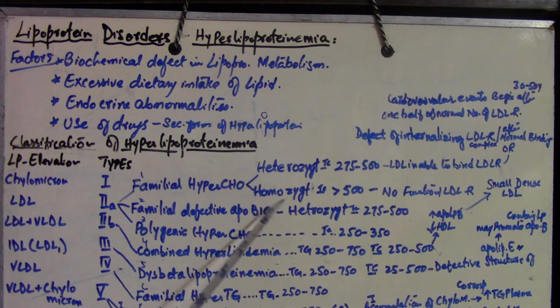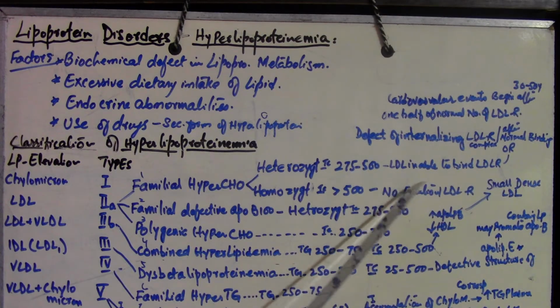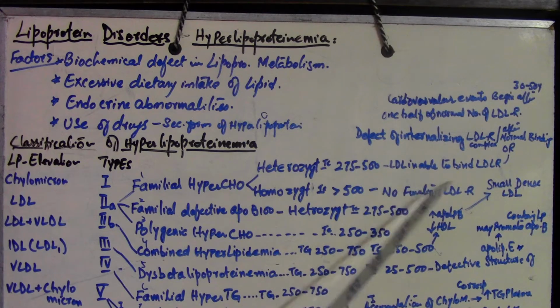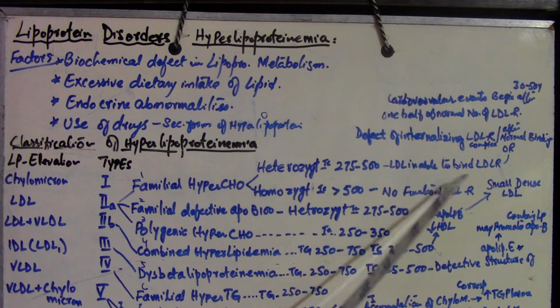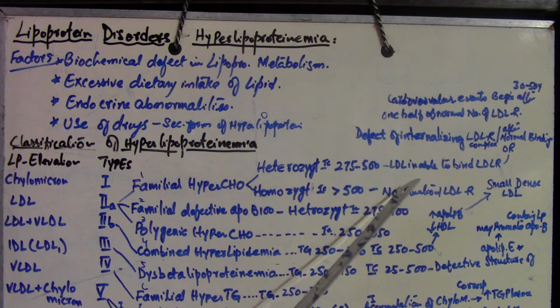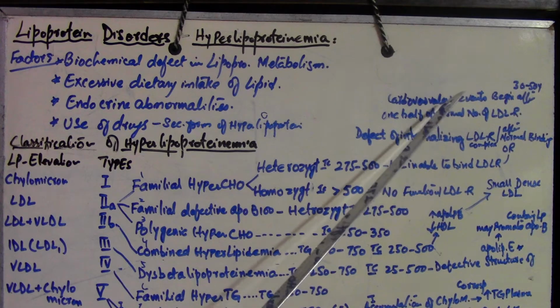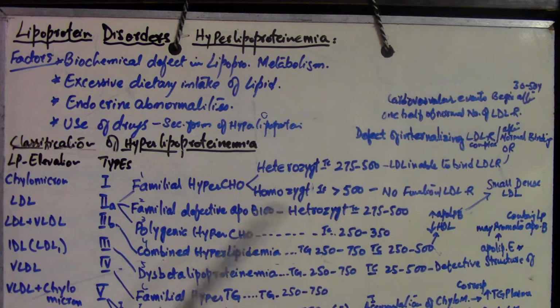But in the condition which I have told you, the homozygote is more severely affected. There is no functional LDL receptor. That is the reason vascular disease or vascular events start to appear in childhood, while in the heterozygote the range of age is about 30 to 50 years, right? Now the second type of the familial type 2A is the familial defective ApoB100.